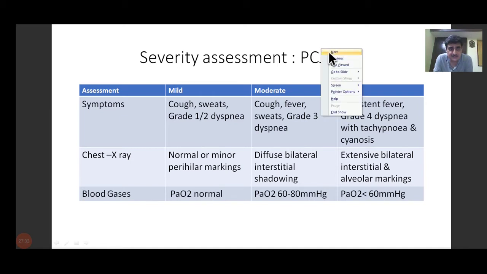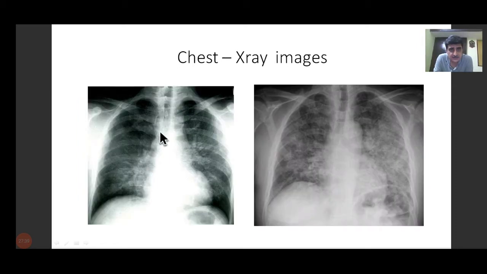This again is a chest X-ray where I have tried to show you the mild and the severe cases. Here you can see this is the hilum, the hilum of the lung, and here you can see certain markings. This is not a normal X-ray, but you can see mild hilar markings, which are not in the form of a consolidation.